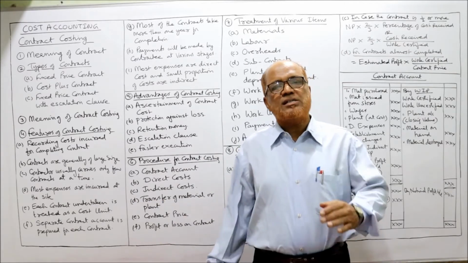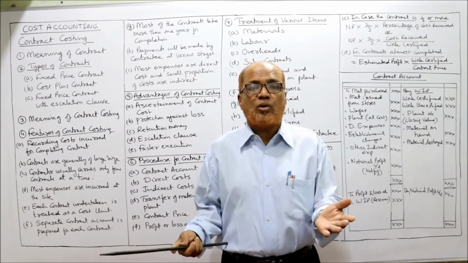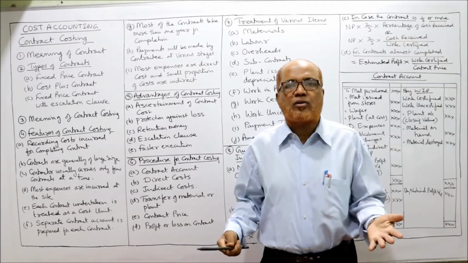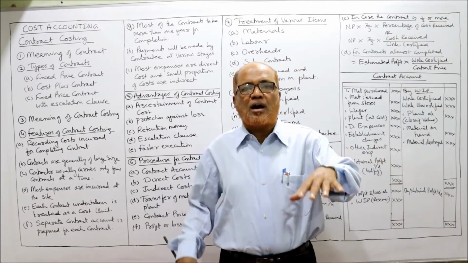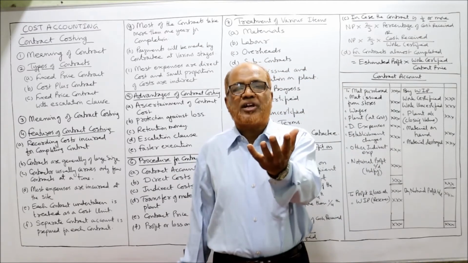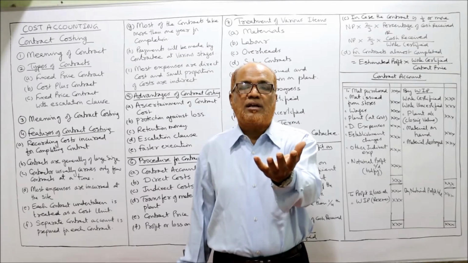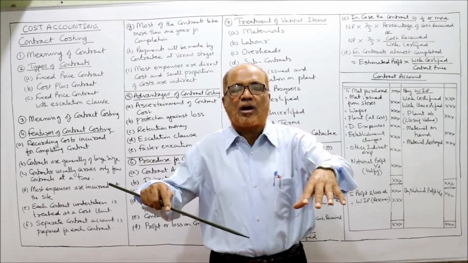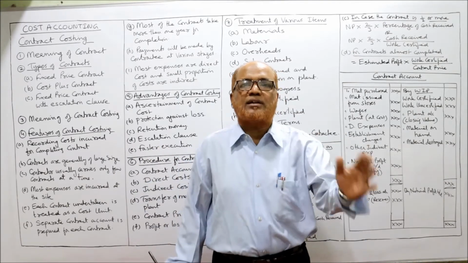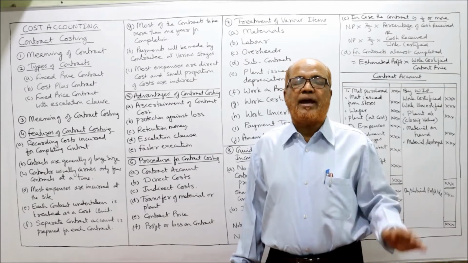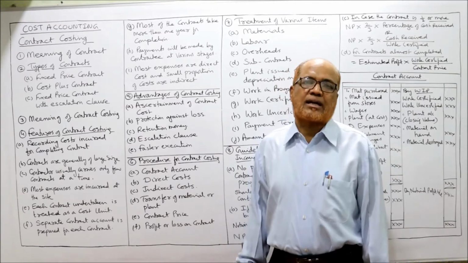Contract costing is a special type of job costing only, because every contract will be a unique contract, and all cost incurred will be charged on that contract. So a contract will be treated as a cost unit. All the cost incurred on a particular contract will be charged to that contract only. So separate contract accounts will be maintained by the contractor.